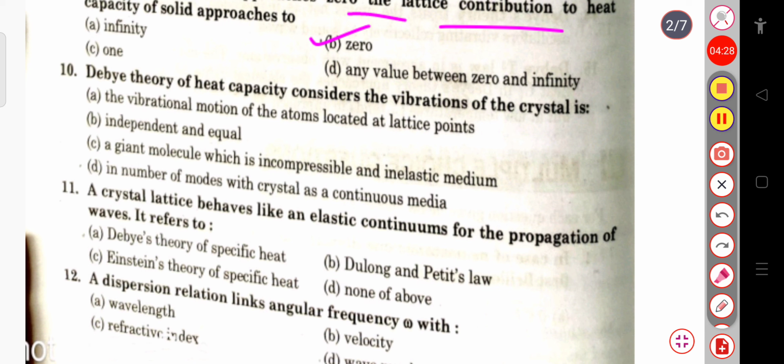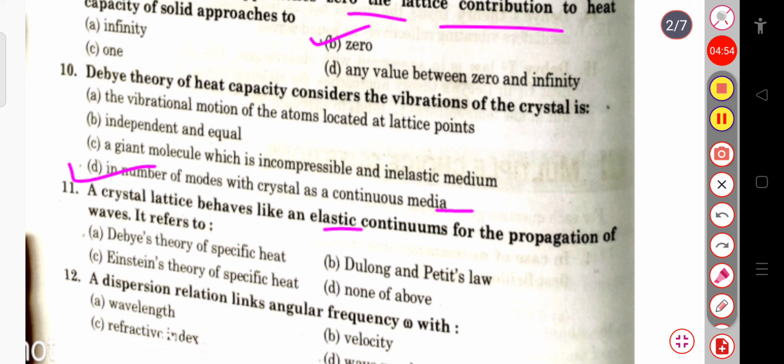Then the next question, Debye theory of heat capacity considers the vibrations of the crystal as the vibrational motion of the atoms located at the lattice points, or independent and equal; next option is a giant molecule which is incompressible and inelastic medium; the next is in number of modes with the crystal as a continuous medium. So here the Debye theory of heat capacity considers the vibrations of the crystal in number of modes with the crystal as a continuous medium. Okay, this is our correct answer.